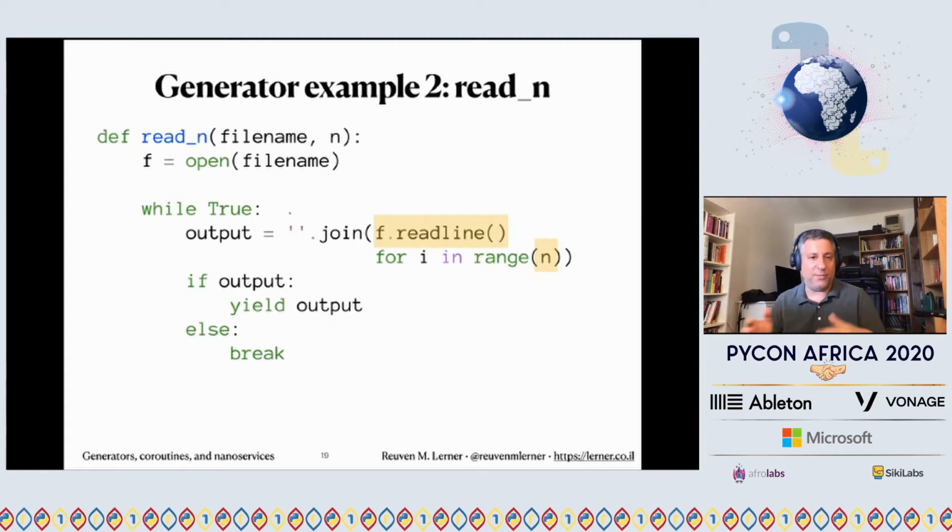So I'm going to get n strings. I'm going to join them together. And I'm going to say, hey, if output, meaning if my string is not empty, then I'll yield it. But if it is empty, then I'm going to break. What happens when I break out of the loop? The function ends. What happens when the function ends? It raises StopIteration. We have exited. So this actually works really well, and it all depends on yield returning a new value with each iteration.